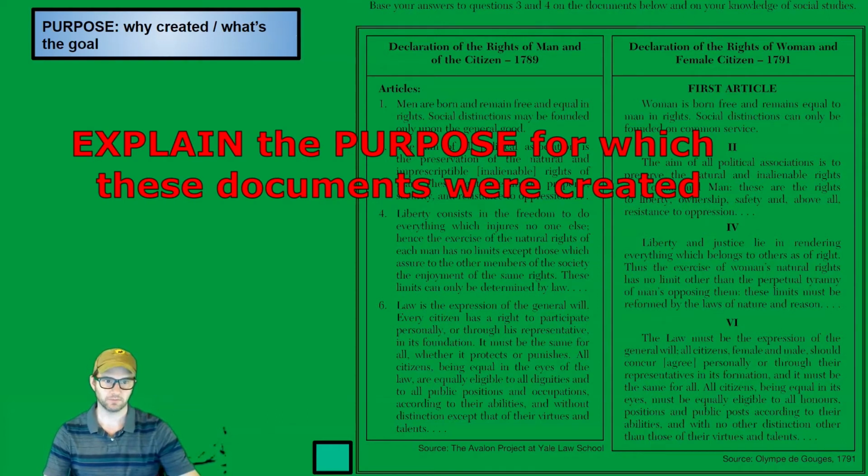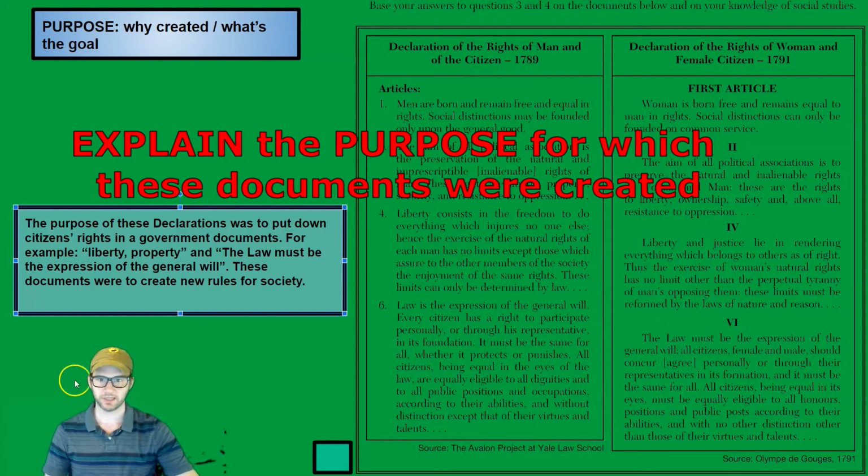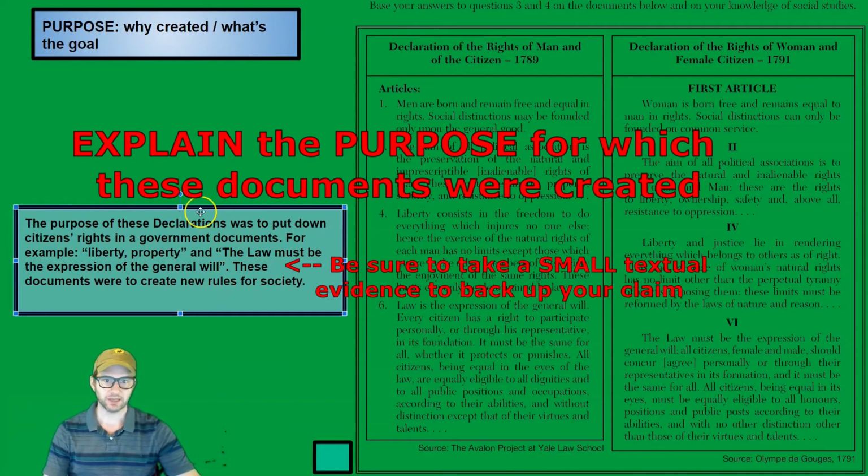explain the purpose for which these documents were created. Explain means to go in depth as to why. Here is an example answer. Yours might be different. The purpose of these declarations was to put down citizens' rights in a government document, for example, life and property, and the law must be an expression of the general will. These documents were to create new rules for society. So look what I did. I got the best purpose I could. I tried to figure it out. And then I did one example, a quick little quote. Don't do too long quotes, but just a little bit. And I pulled textual evidence from the document to back up my claim of what the purpose was.